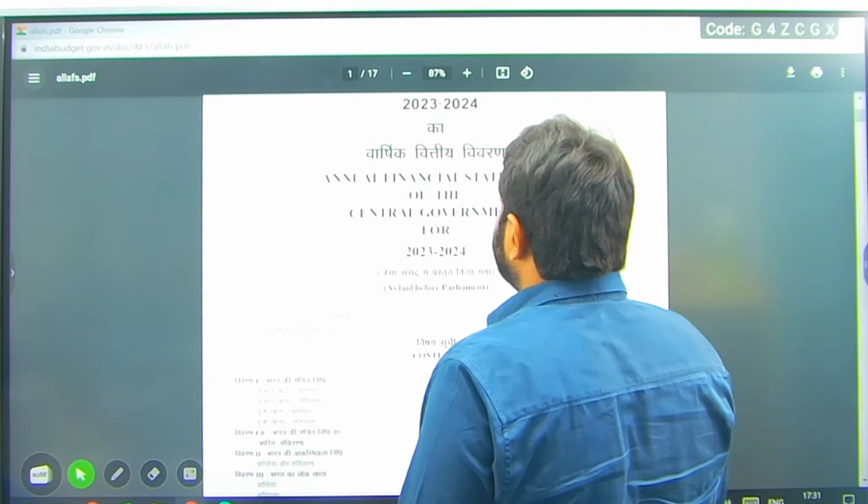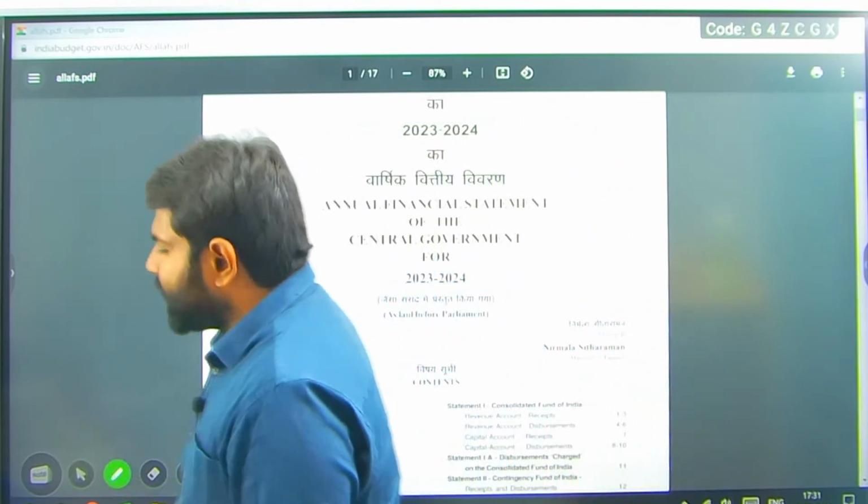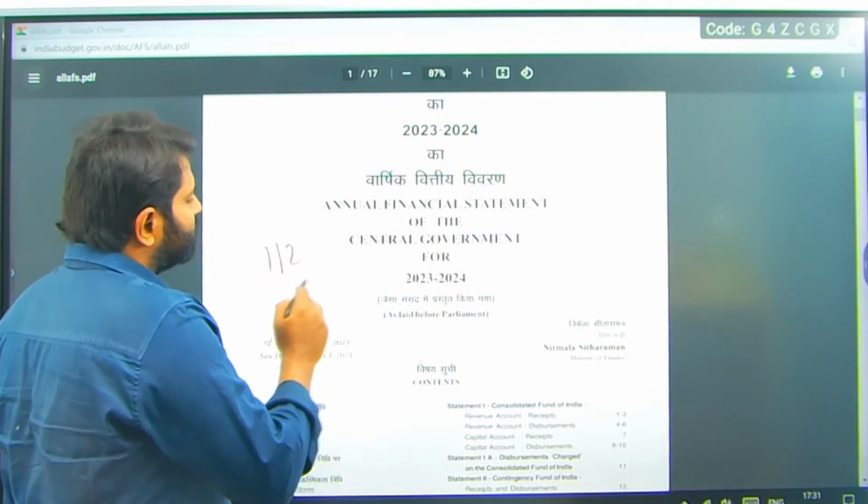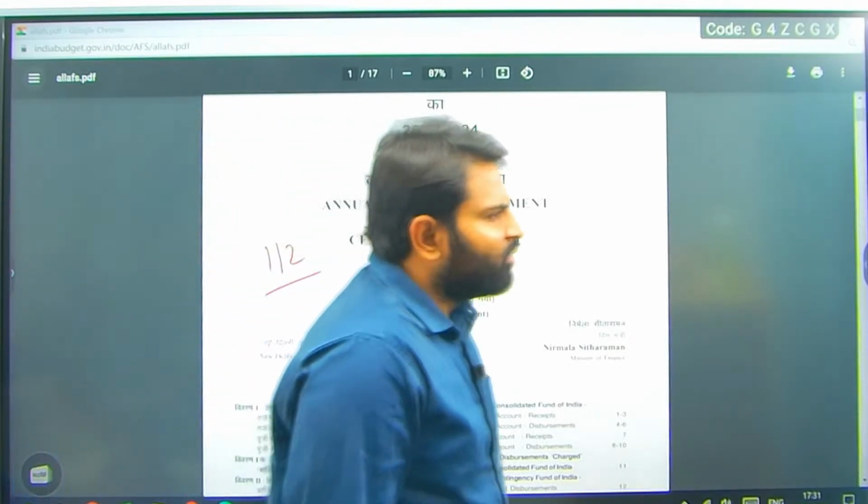So this is the annual financial statement. We know what is the annual financial statement. We know Article 112, right? We know Article 112.